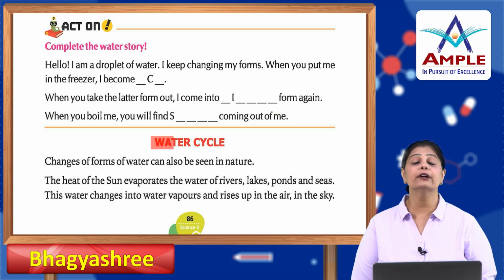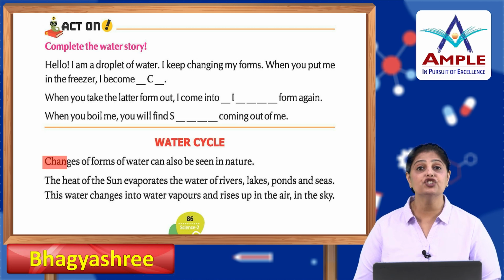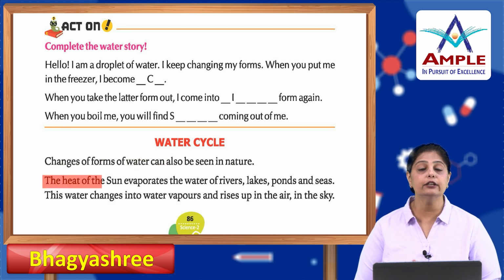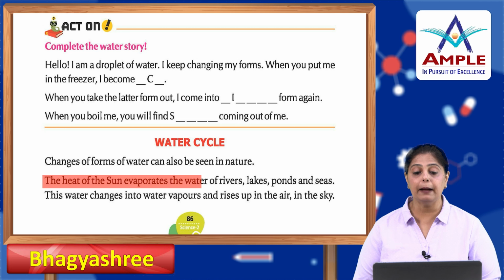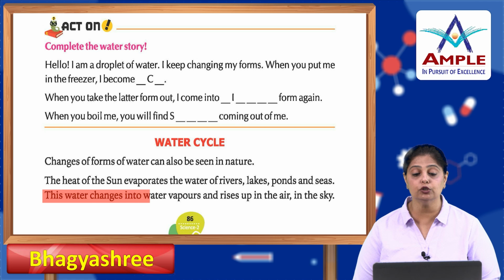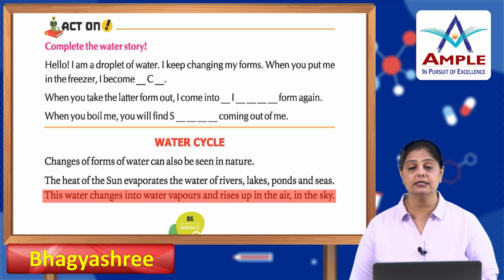Now, let's look at the water cycle. What is this water cycle? It is the changes of forms of water that can also be seen in nature. The heat of the sun evaporates the water of lakes, rivers, ponds and seas. Now, this water changes into water vapor and it rises up in the air in the sky.